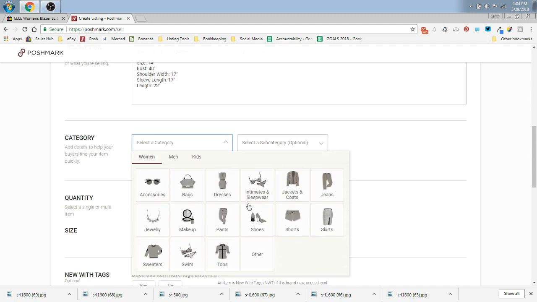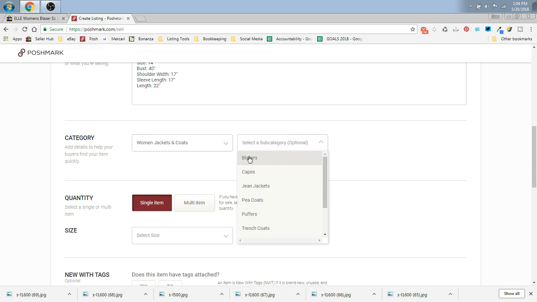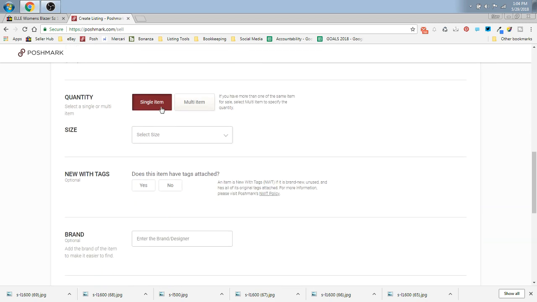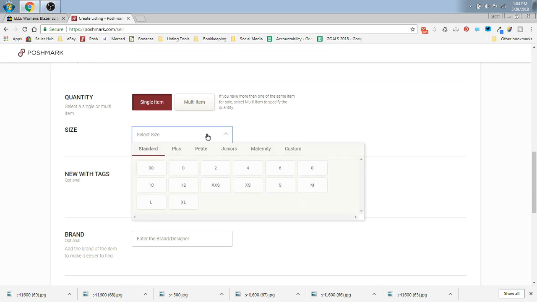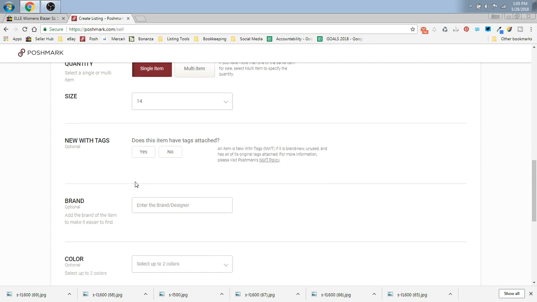So then here I'm going to pick women and jackets and coats, and it's a blazer, so we'll pick blazer. I only have one, so we'll leave it on single. The size was 14, which is not here. I guess they consider 14 a plus size in Posh, so you just click plus and 14.